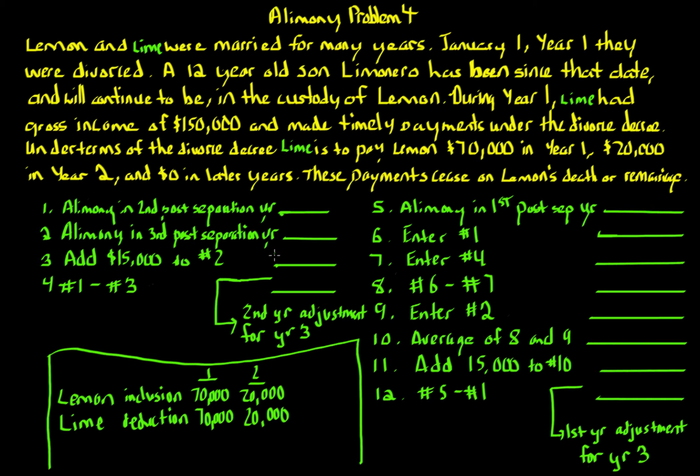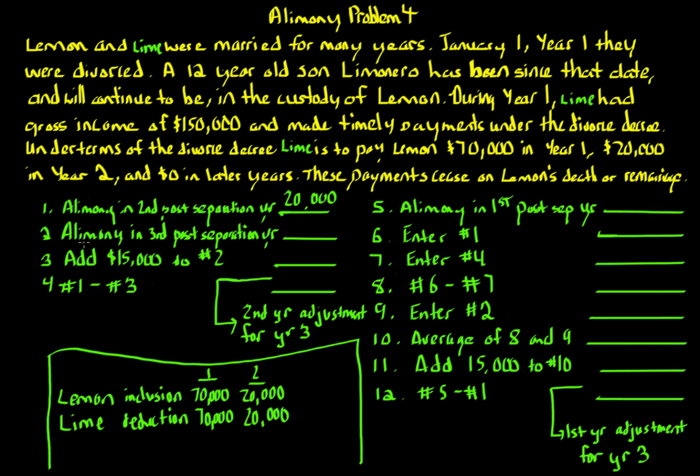And we also look at the third year as well to see what is going to happen in the future. So let's go ahead and start. The first step, we'll call these steps, is to look at the alimony in the second post-separation year. Alimony in the second post-separation year is $20,000. So we put $20,000 right here. Again, that comes from here, $20,000 in year 2.